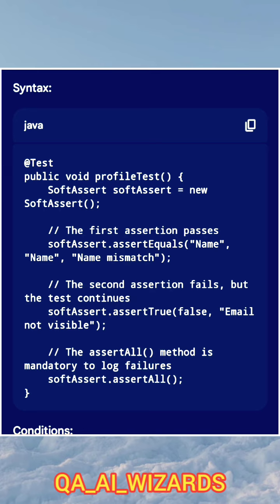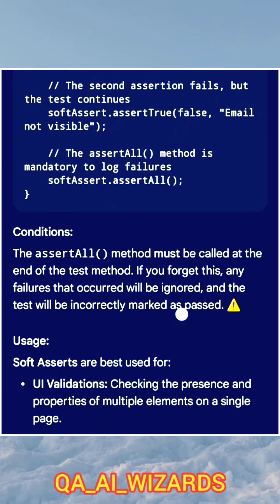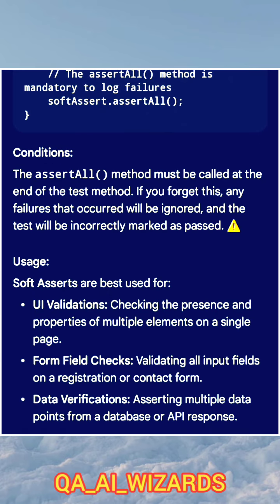softAssert.assertAll. So the condition: the assertAll method must be called at the end of the test method. If you forget this, any failures that occurred will be ignored and the test will be incorrectly marked as passed.